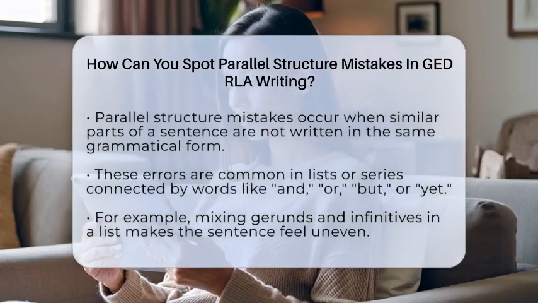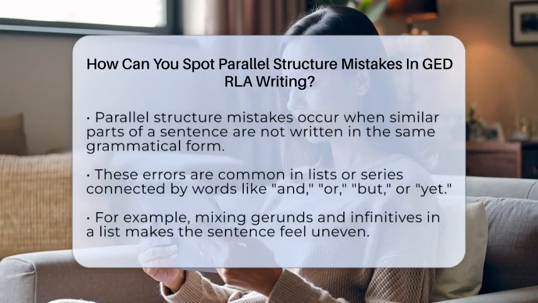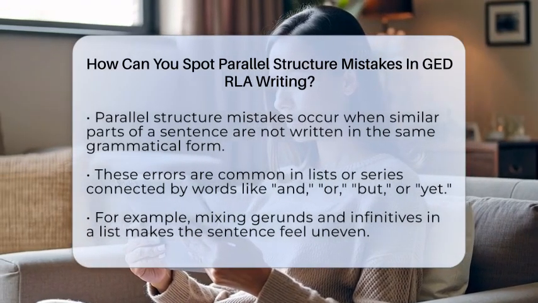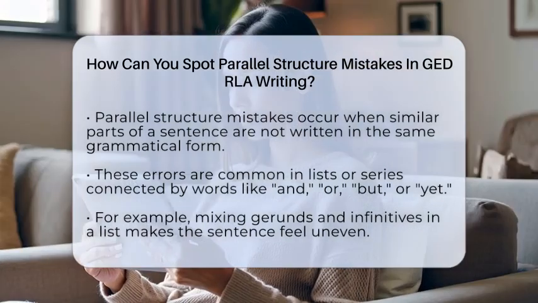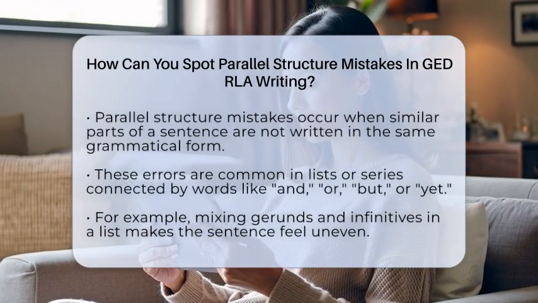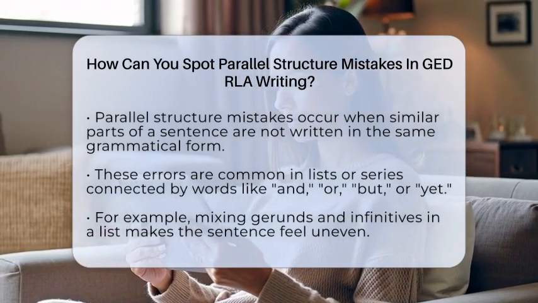Let's break it down. Parallel structure mistakes happen when parts of a sentence that should be similar in form are not written in the same way. For example, if you have a list of items or ideas, each item should follow the same grammatical pattern. If one is a noun, all should be nouns. If one is a verb ending in -ing, all should be verbs ending in -ing.